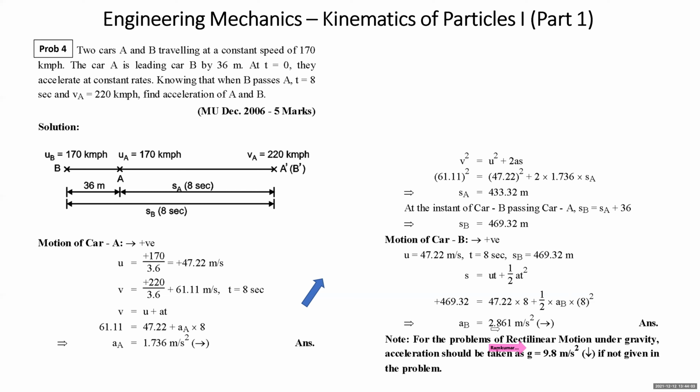But if it is not given, or most of the time in university examinations, they write in the instructions in the beginning to take the value of g as 9.81. So you will see that in most of my problems, the value of g has been taken as 9.81 meter per second square. This is a small correction which was left out in the PPT. So now we'll move to the problems of acceleration under gravity.